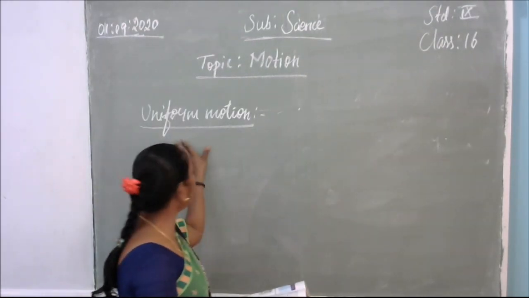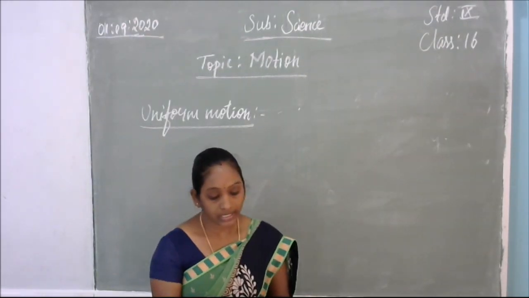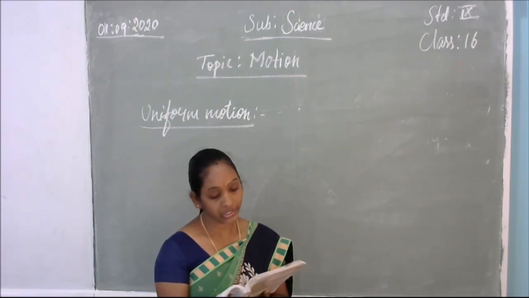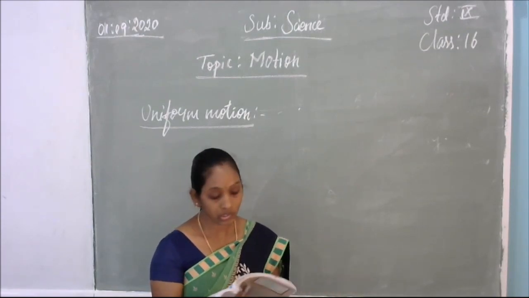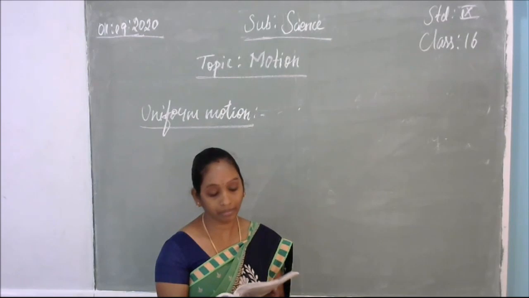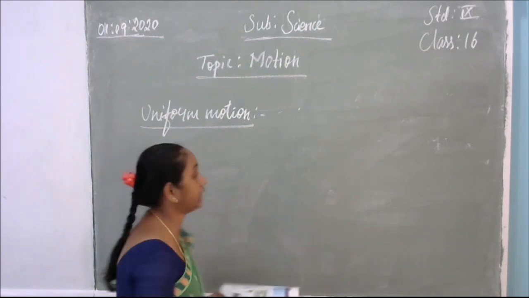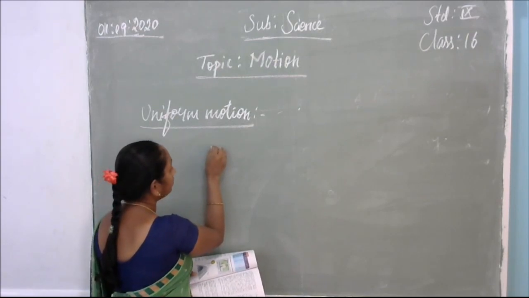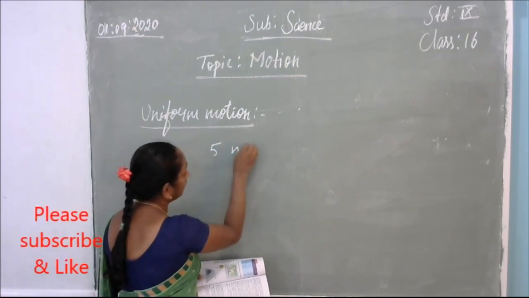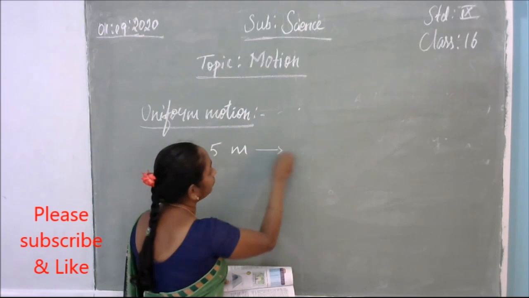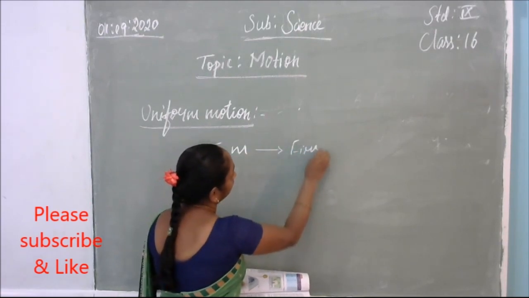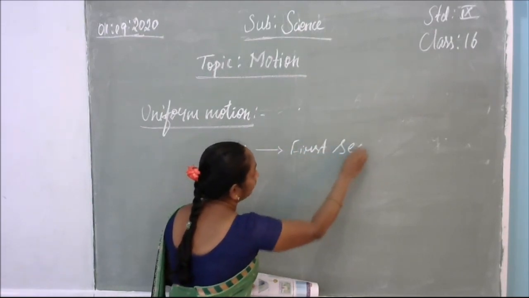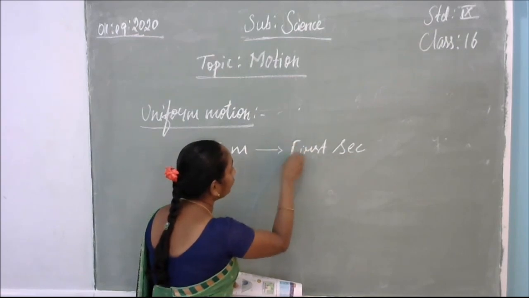The next topic, uniform motion. Consider an object moving along a straight line. The object will be moving in a straight line. Let it travel 5 meters in the first second. That means within 1 second, it crossed 5 meters.